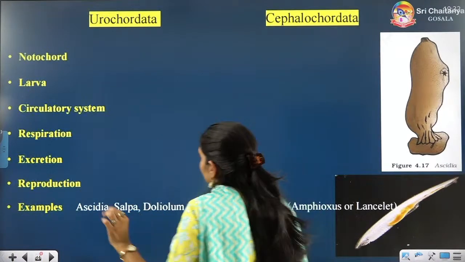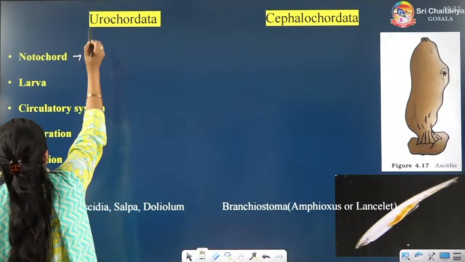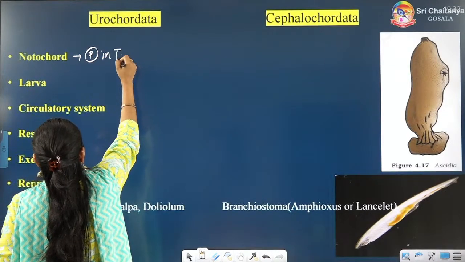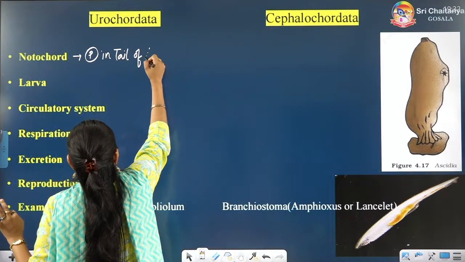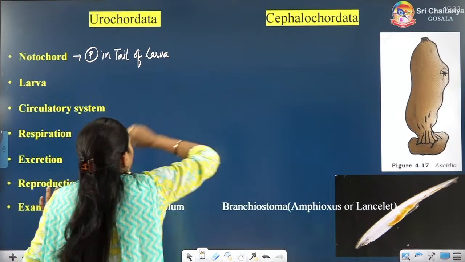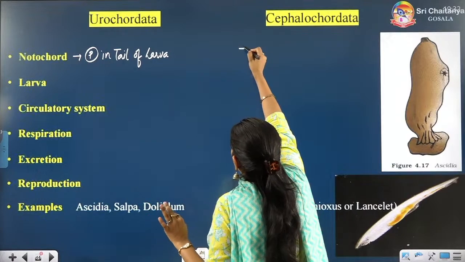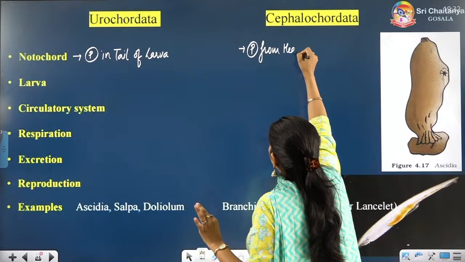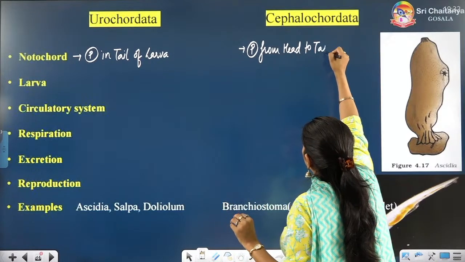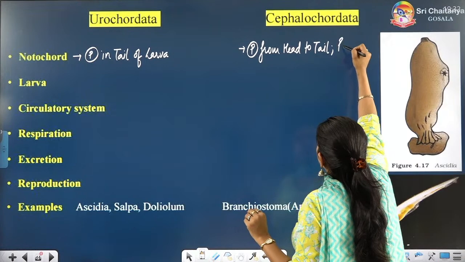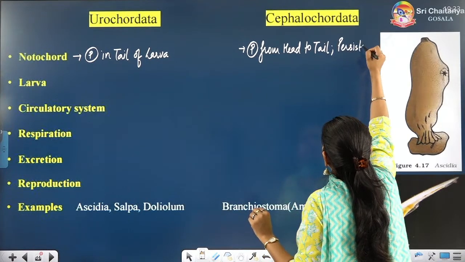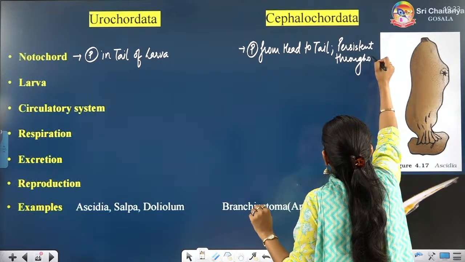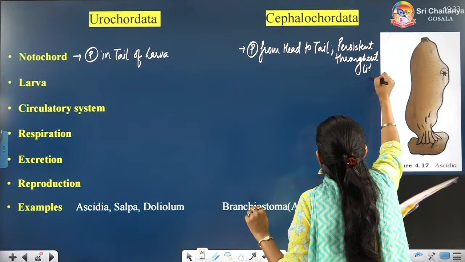Just now I told you about the notochord: it is present in the tail of the larva in Urochordata, and in Cephalochordata it is present from head to tail and persistent throughout life.